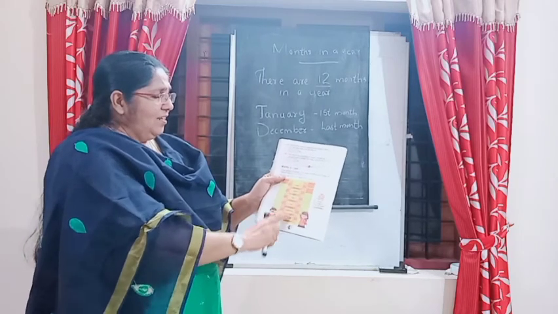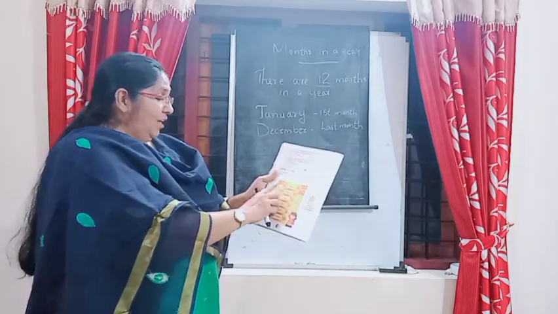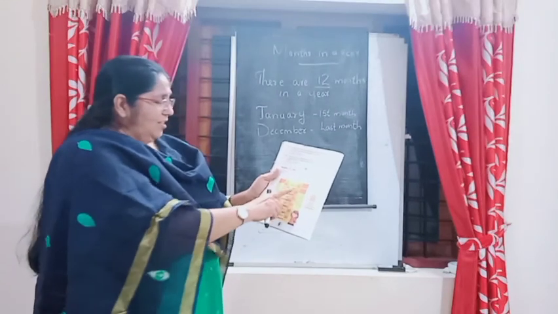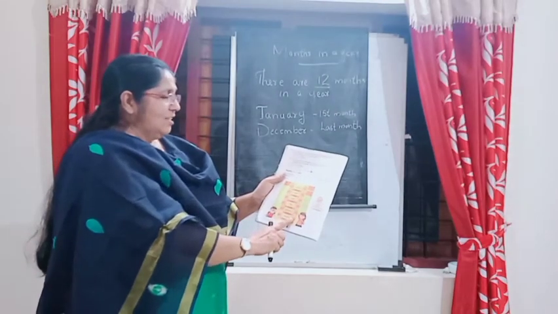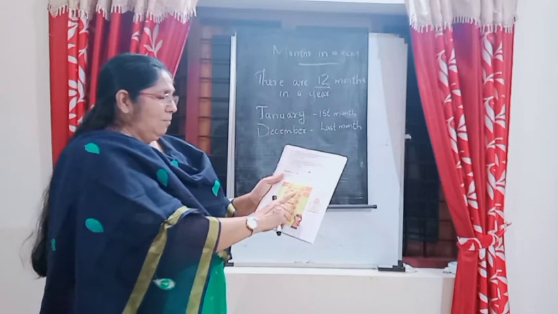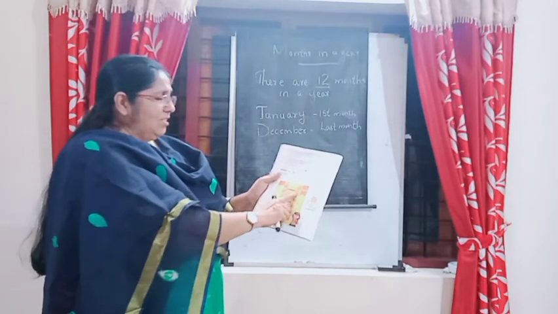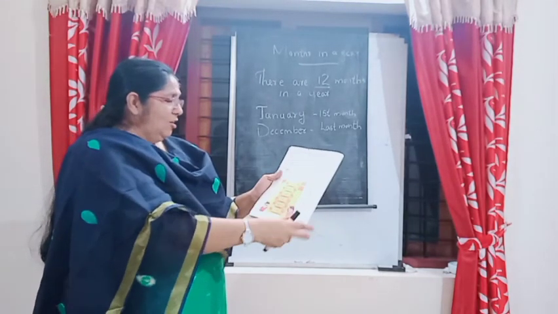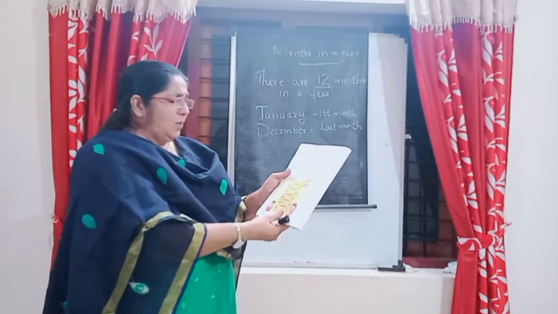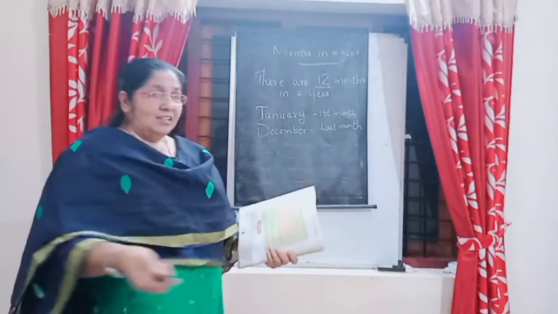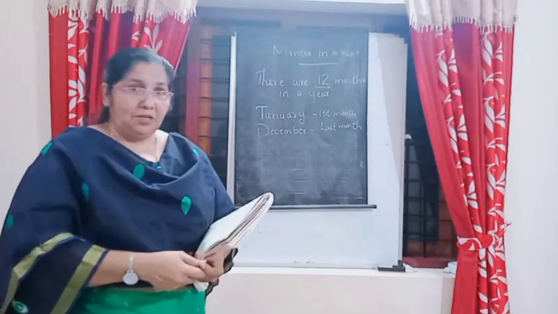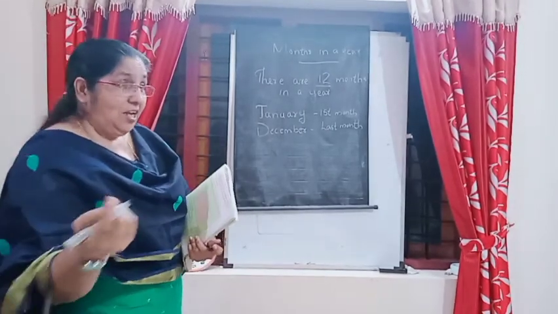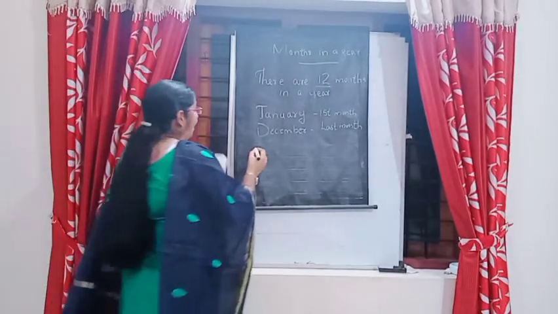Say and write the days. Then look at this, 31 days. Some months have 31 days. Some months have 30 days. You know which months have 30 days? 30 days are September, April, June and November.